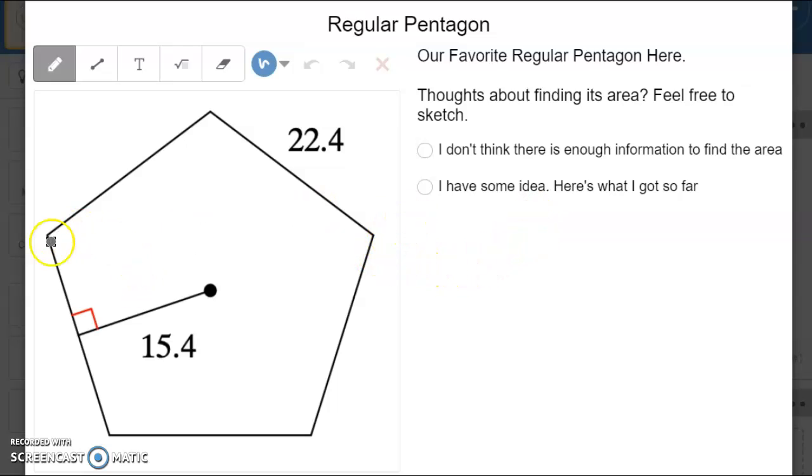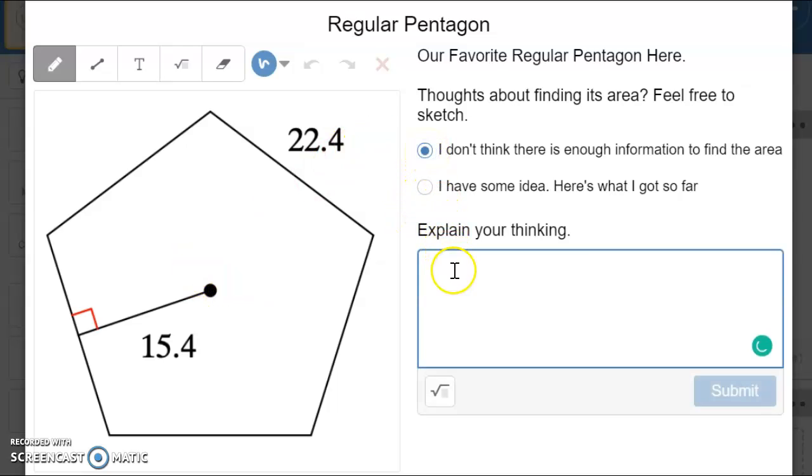Wherever you are, you can just answer. Just say, I don't understand, I don't know how to do it. Then I can click on that and say, I don't know where to begin, or I don't see how I can create area with this information.